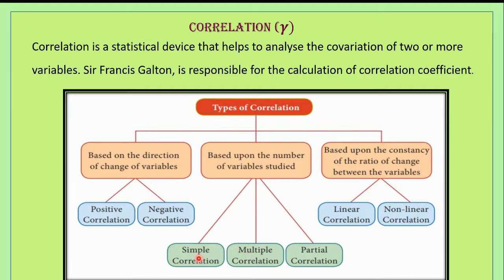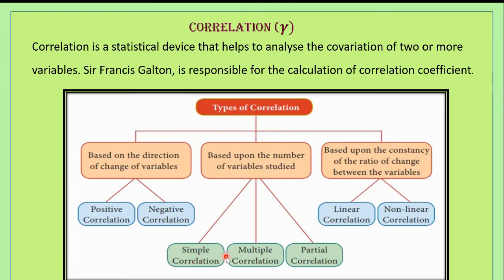What do you mean by simple correlation? If only two variables are taken for study, then it is called as simple correlation. If only two variables are taken for study, then it is said to be simple correlation.